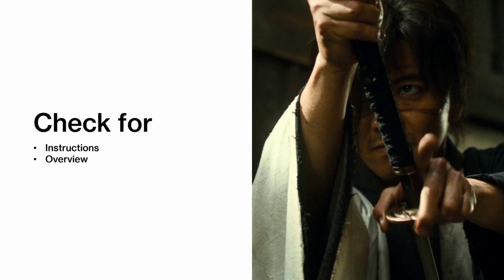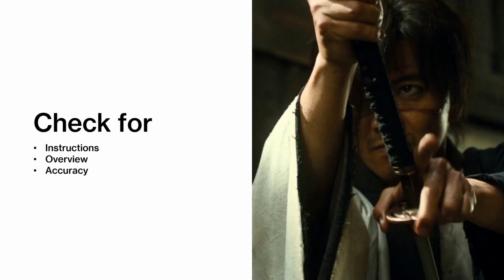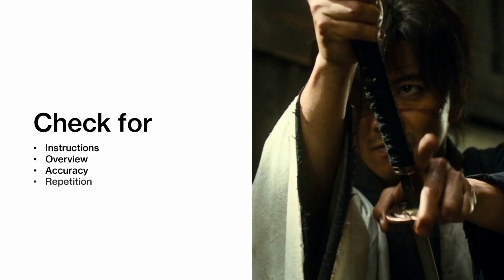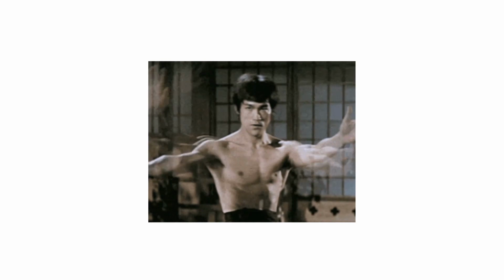Second, you write an overview. The overview must be in the beginning and it should be 1 to 2 sentences long in your own words. That is very important. Following that is accuracy. The data that you write in your answer, it must be accurate. So this is very essential. Finally, scan for repetition. Avoid using same words over and over again because that will make you lose points. There you go. That's the magic. Just 4 steps to creating an answer. And there you go. You've won.